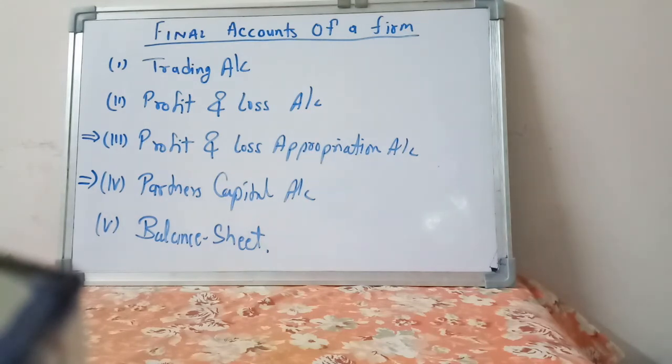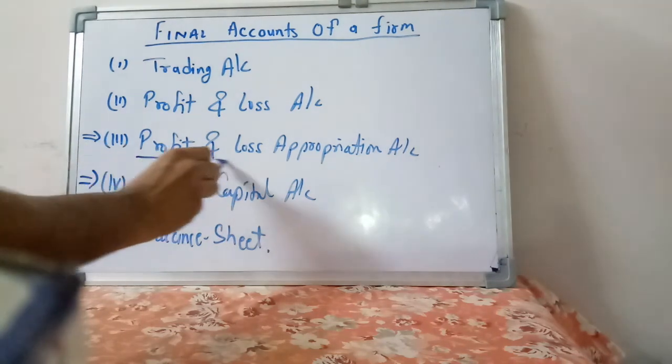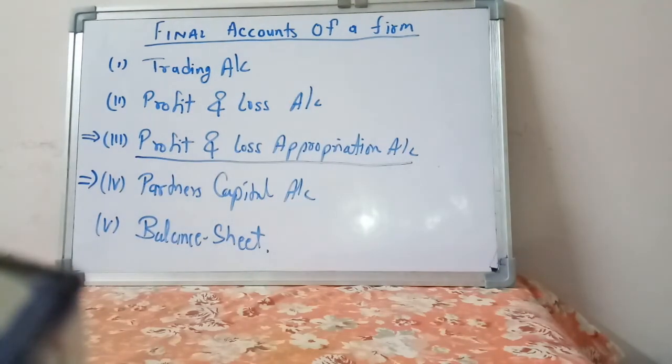So partnership firm, first of all prepare trading account, outcome gross profit, that is transferred to profit and loss account. Then in profit and loss account, they calculate net profit, which is transferred to profit and loss appropriation account. In profit and loss appropriation account, what we need to do there? We need to prepare profit and loss appropriation account and distribute the profit between the partners. And after that, we prepare partner capital account to calculate the closing balances of capital account of all the partners, and at the end of the day we prepare the balance sheet.